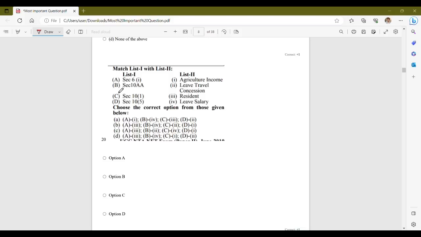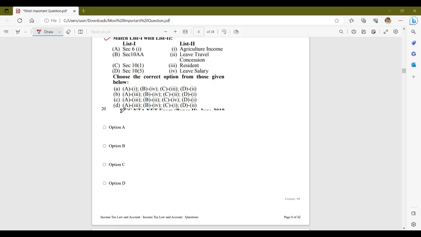Now, we have got a list for the next question and you have to match the list. List 1 has section 6, subsection 1, clause 1 and section 10 AA, section 10 subsection 1 and section 10 subsection 5. And in list 2, we have agricultural income, leave travel concession, resident and leave salary.